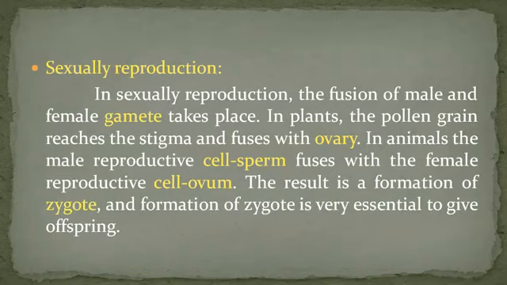In animals, the male reproductive cell, the sperm, fuses with the female reproductive cell, the ovum. The result is the formation of a zygote, and the formation of zygote is very essential to give offspring.